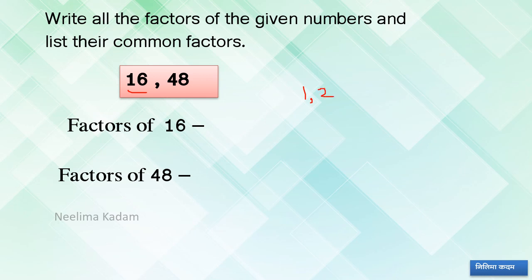Now 6 plus 1, 7. So 3 is not a factor because 16 is not divisible by 3. 4, it is there. Then next 8 and 16. So factors of 16 are 1, 2, 4, 8 and 16.